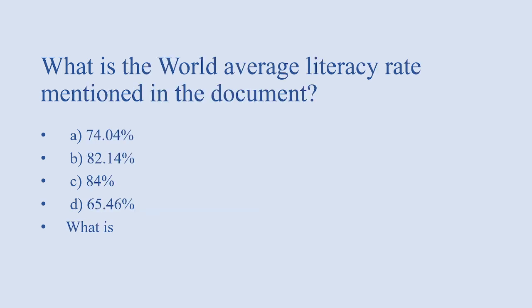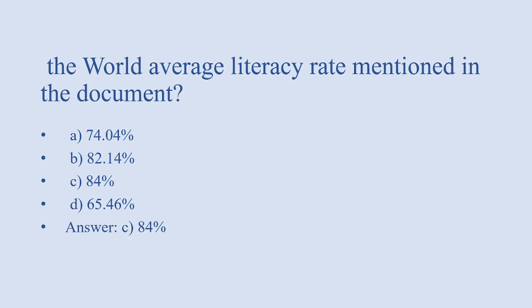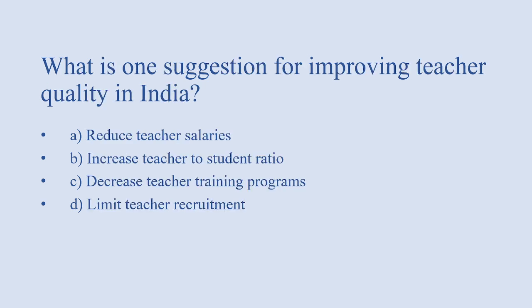Next, what is the world average literacy rate mentioned in the World Bank document? Options: 74.04, 82.14, 84%, 65.46. Answer of this question is 84%.